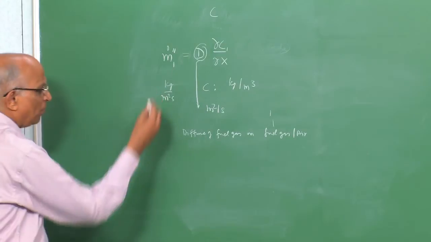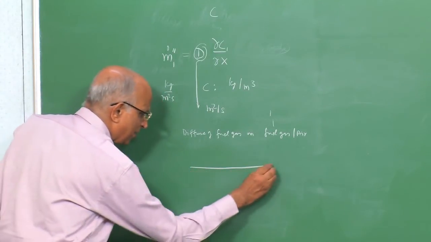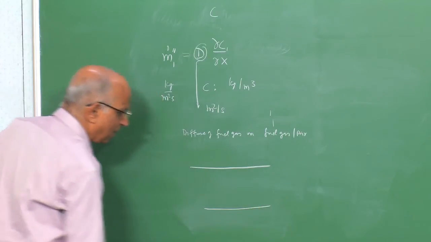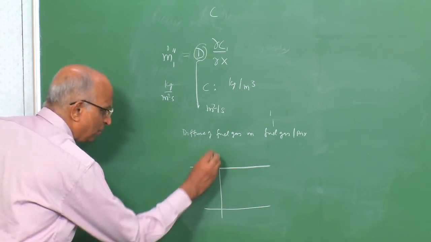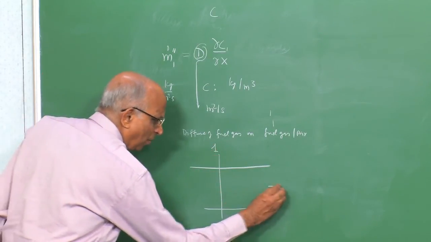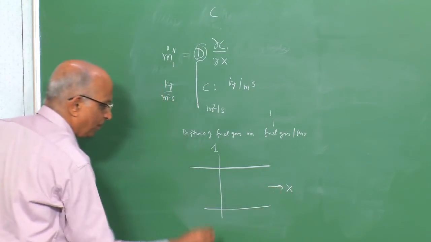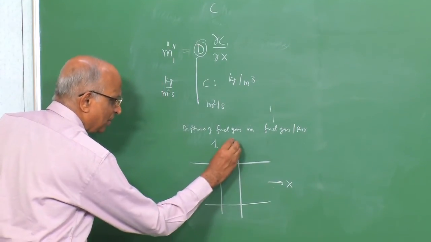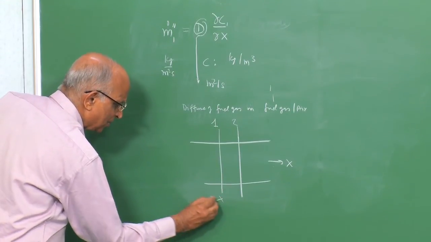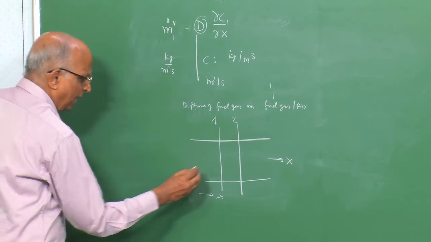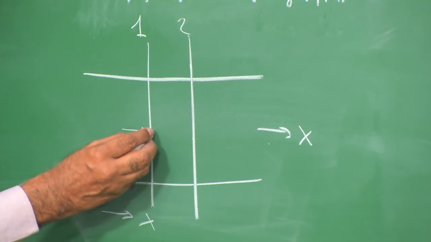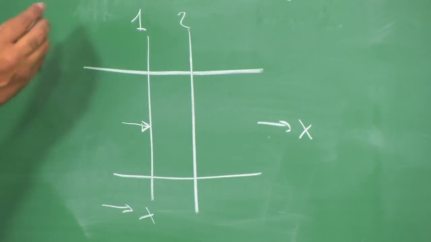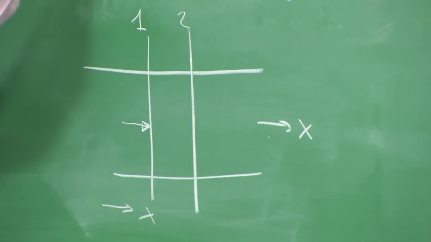Therefore, let's formulate first a one-dimensional problem such that we understand it. Let us presume I have two stations here. This is my one-dimensional geometry along x. I have two stations here, station 1 at a distance x, in which maybe some gas is diffusing, and the gas which is diffusing, well, the gradient should be negative, and therefore the mass which is moving must be negative.